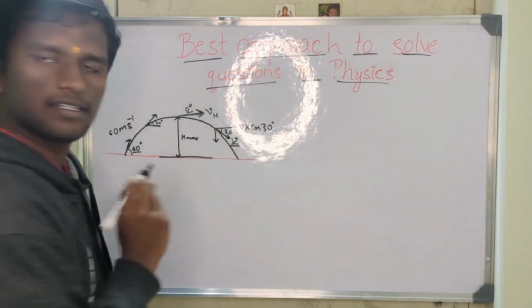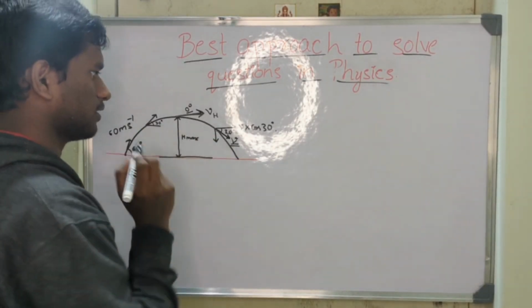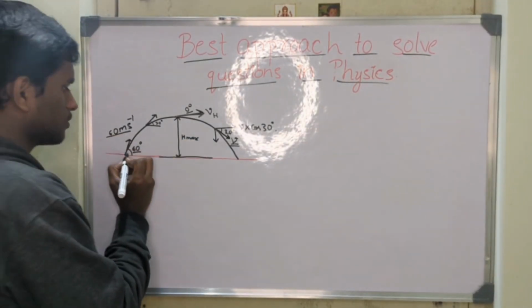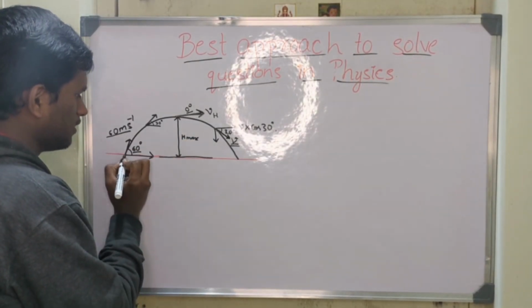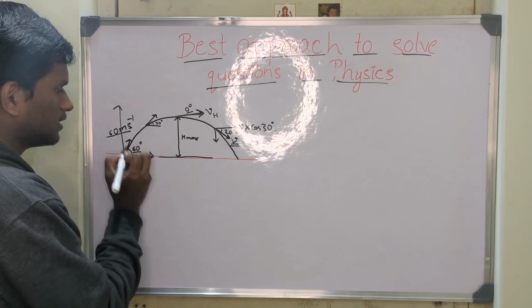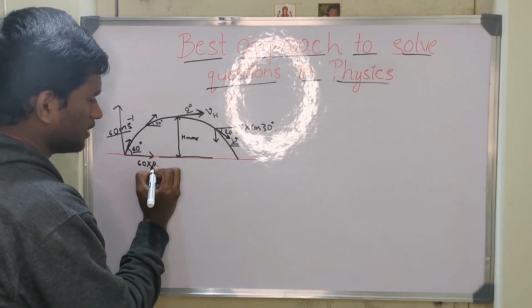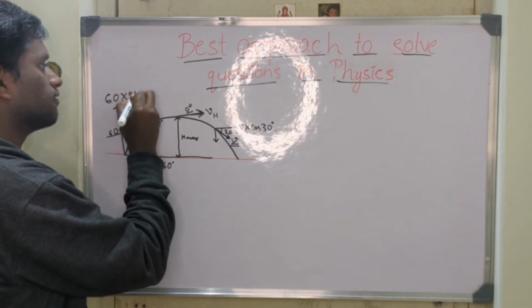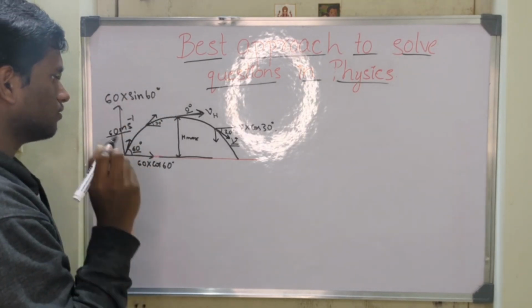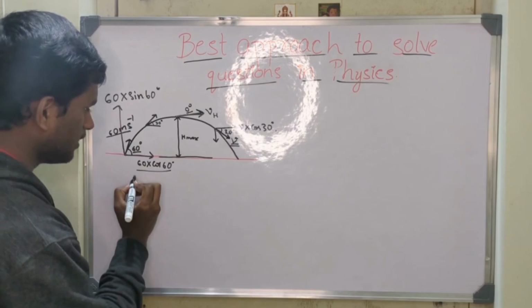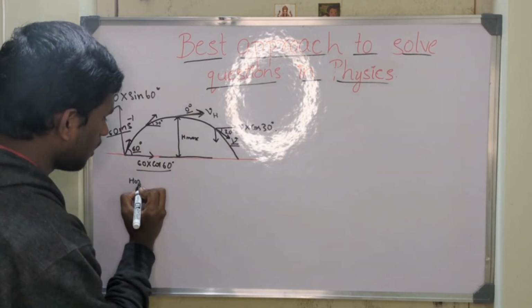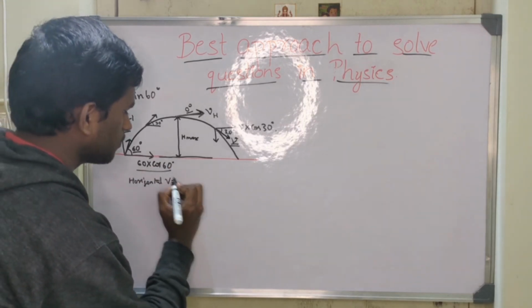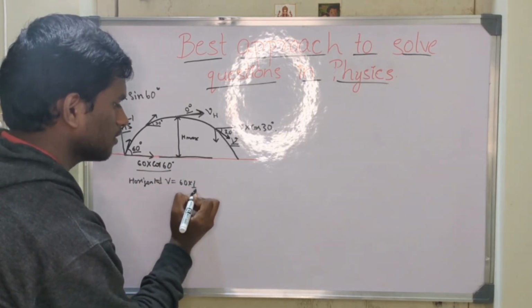It is the horizontal component of the velocity at this point. Here the velocity is 60 meters per second. Split this also into horizontal component and vertical component. 60 meters per second into cos 60 degrees is the horizontal component. 60 meters per second into sin 60 degrees is the vertical component. The horizontal velocity at the initial position is 60 into cos 60 degrees, 60 into 1 by 2, which is 30